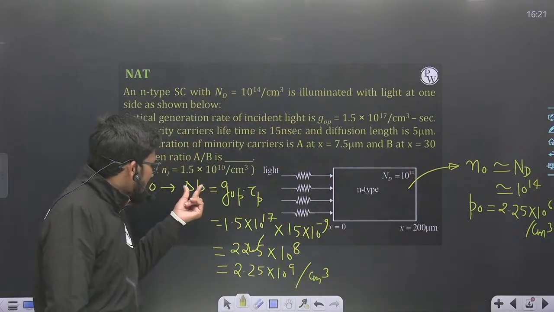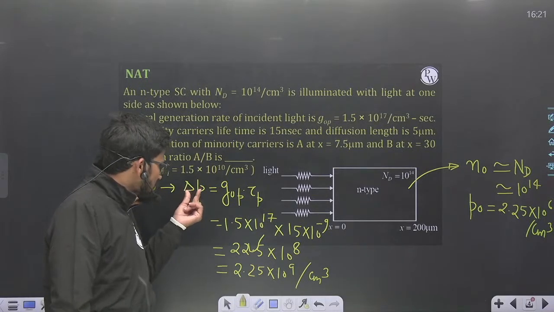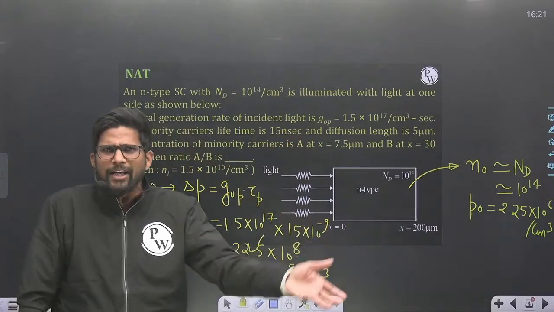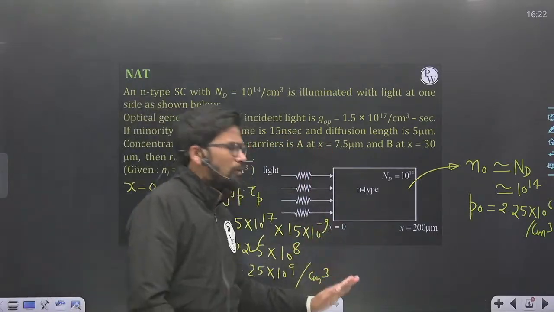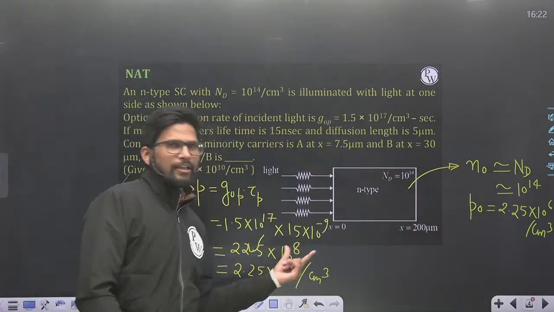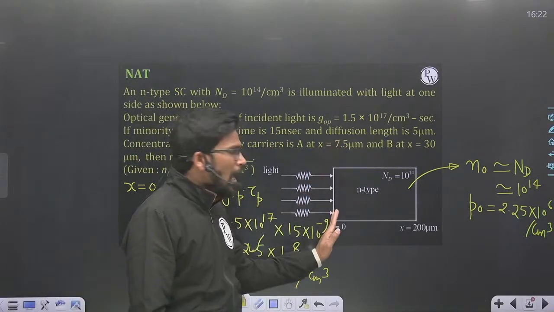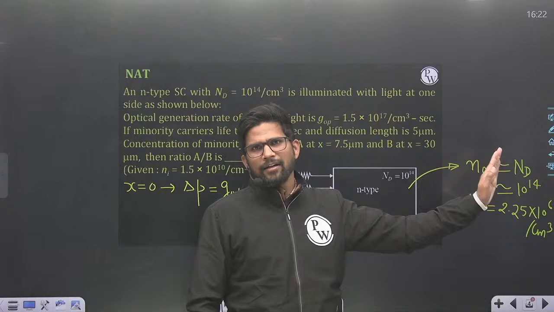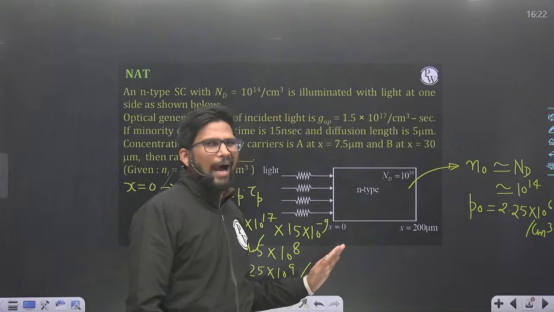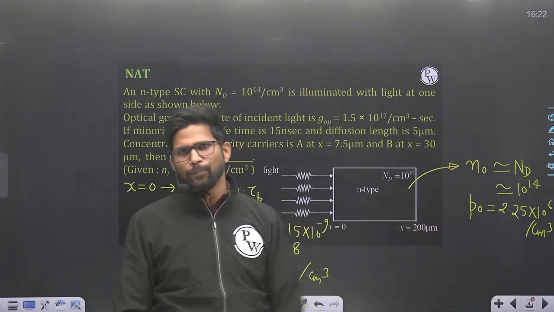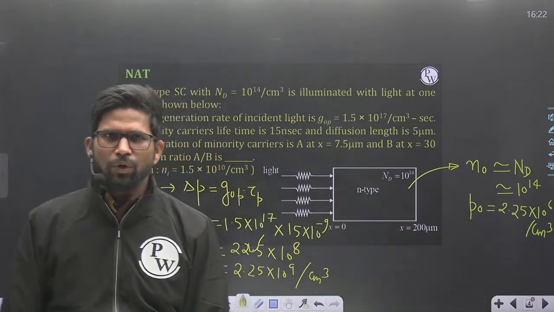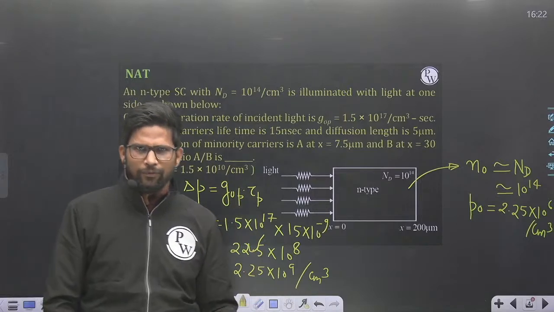But additionally, this much of holes added in excess at x is equal to 0 due to optical illumination. So total hole concentration at x is equal to 0 is what? P naught thermal equilibrium plus excess, that is delta P. So hole concentration is here P naught plus delta P, while in other part of the semiconductor hole concentration is P naught. So concentration of holes is higher at x is equal to 0 compared to the other portion of the semiconductor. So holes will flow from higher concentration to lower concentration, and a diffusion current will flow.